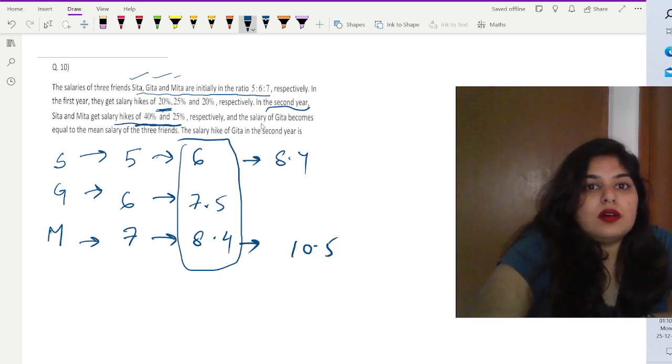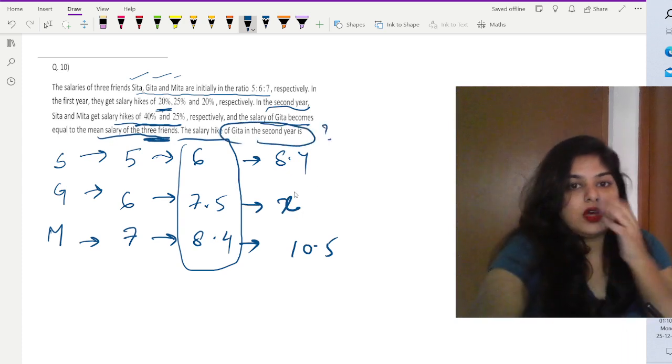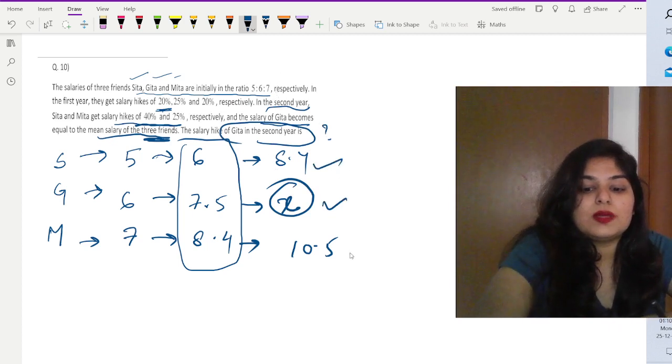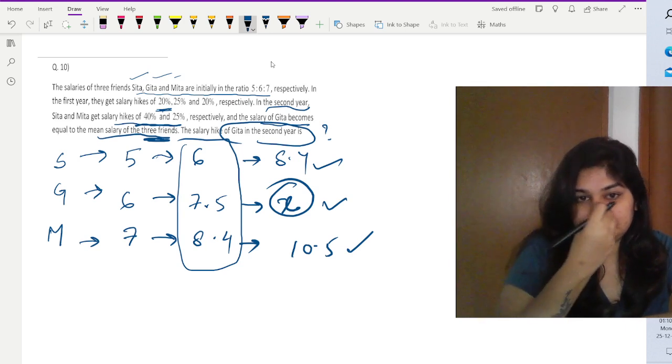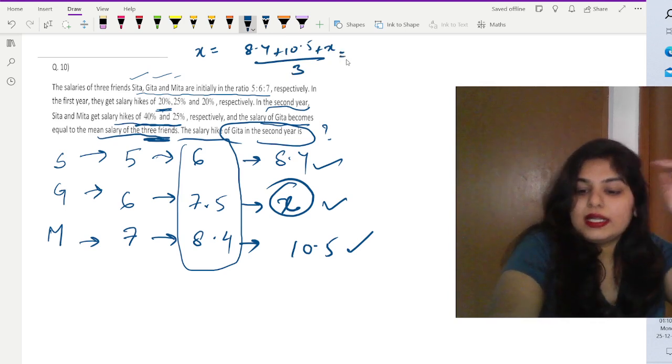Now the salary of Geeta becomes equal to the mean salary of the three friends. Let us take it as X. Then the salary hike of Geeta in the second year is how much? For that, this is basically the mean value of this plus this plus this. So X is equal to (8.4 plus 10.5 plus X) by 3.